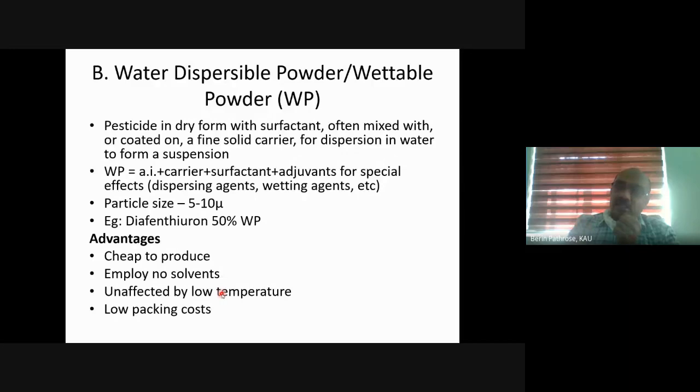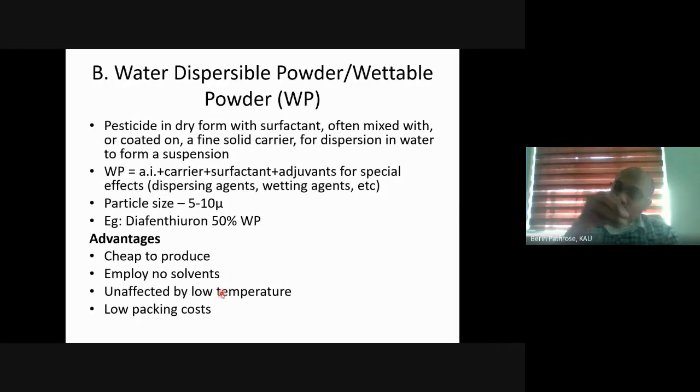Wettable powder is a pesticide in dry form with surfactant, often mixed with or coated on a fine solid carrier for dispersion in water to form a suspension. What does it mean? If you have a liquid active ingredient, we will take a carrier material, a fine powder of talc or something. We will spray that liquid active ingredient onto that fine carrier powder, mix it, and add the surfactants and market it.